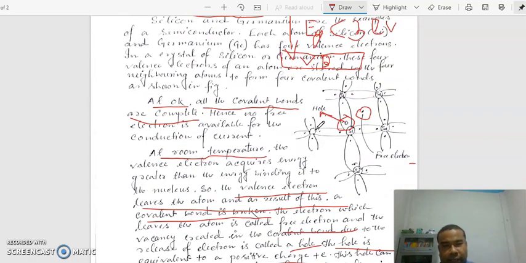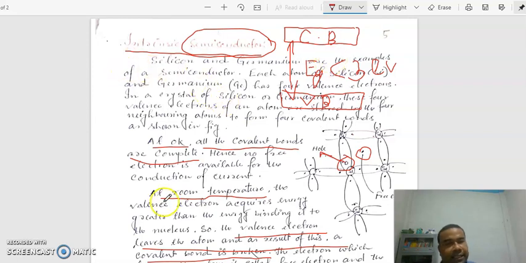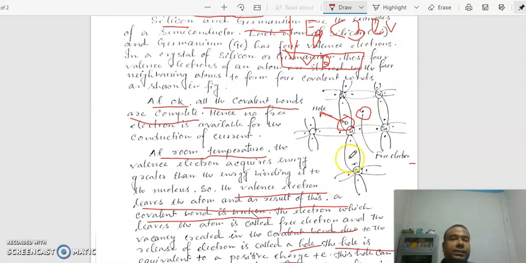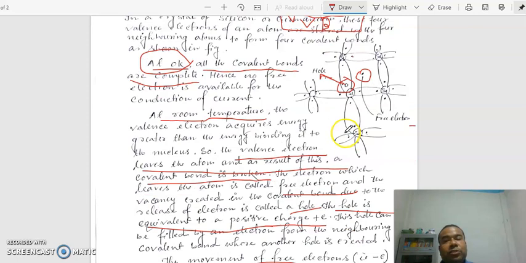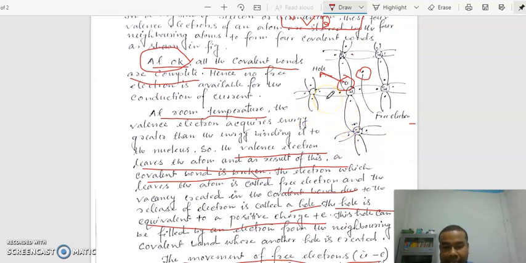Let me tell you once again. What is an intrinsic semiconductor? A semiconductor which is free from impurity atoms. Examples are silicon and germanium. Silicon and germanium have 4 valence electrons. They make covalent bonds with the neighboring silicon or germanium atoms. When all covalent bonds are complete, meaning all electrons are engaged, which happens at 0 Kelvin temperature, then silicon and germanium are said to be insulators. Why? Because there is no free electron.